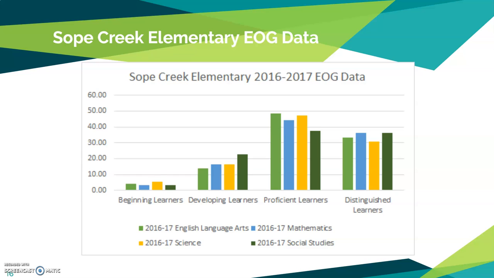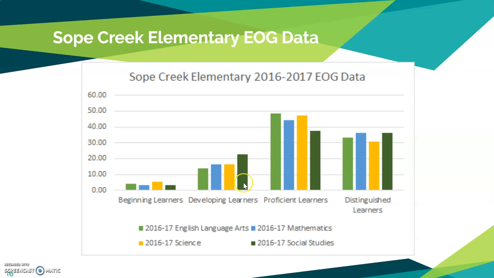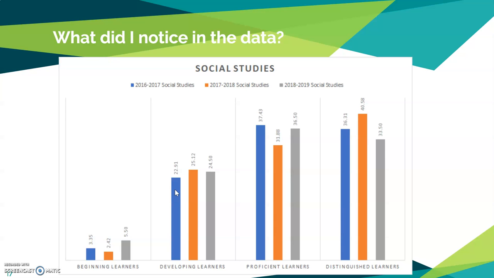Sometimes when you have data that looks like this, it's easy to take a quick glance at it and say, wow, most of our learners are within proficient or distinguished. But as you take a closer look, I do notice that this darker green, which represents social studies, seems to have a higher percentage in developing and beginning learners. So that's where I looked to dig a little bit deeper into that information.